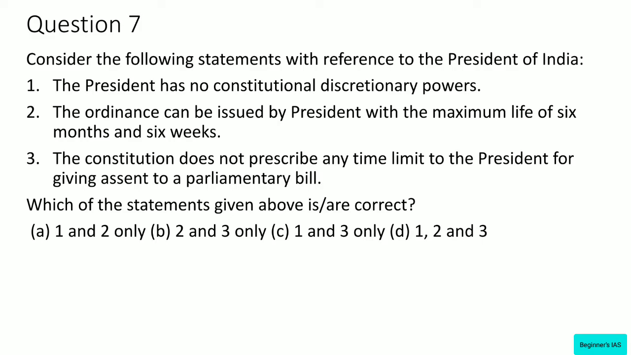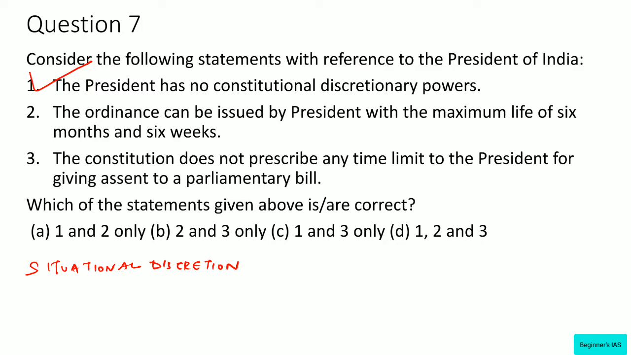See, the President has no constitutional discretion, but he shall act on aid and advice of the Council of Ministers headed by the Prime Minister. The President has only situational discretion. So remember that the Constitution has not provided anything. It's only the situational discretion. So here it is given as the President has no constitutional discretion. Yes, this statement is right.